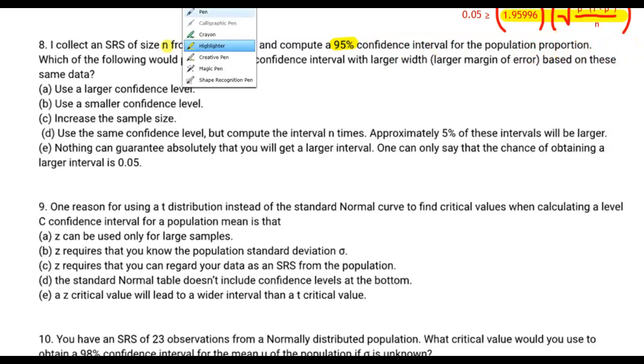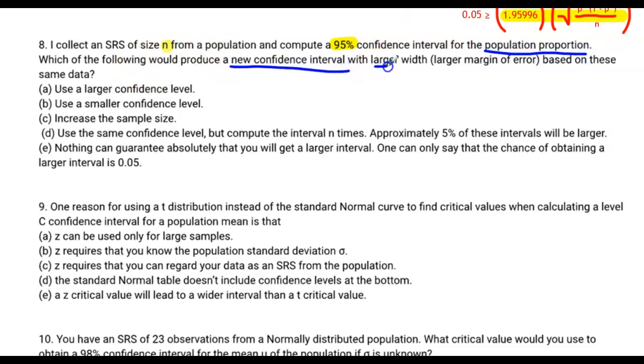Again with the proportions. Folks, trust me, means are coming soon. Which of the following would produce a new confidence interval with a larger width based on these same data? Well, one thing that students sometimes think to themselves, oh, that's always going to be good, is increasing the sample size. However, increasing the sample size in this case is not going to make the confidence interval bigger.